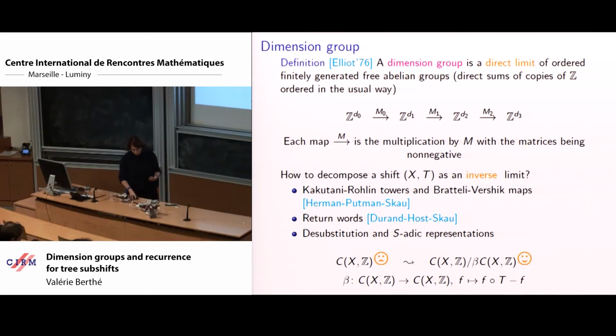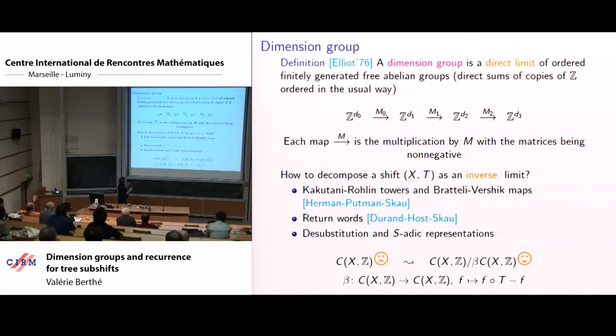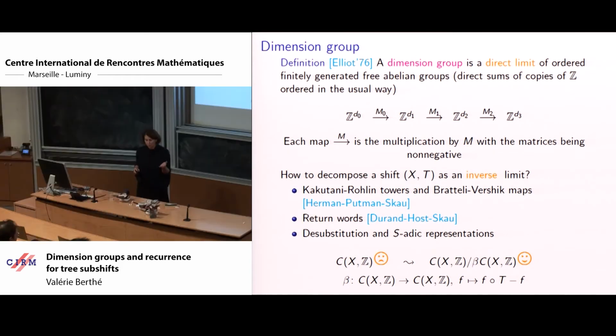Once we take coboundaries, we are able to decompose the set of continuous functions up to coboundaries, and we get a dimension group. It's also well known for people speaking the Čech cohomology language of decomposition of tiling spaces.